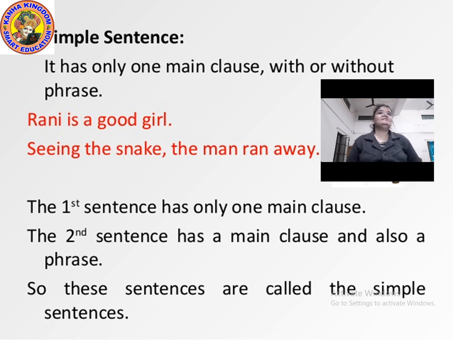Like if I say, I ate. Yes, this is a simple sentence. I ate dinner. This is also a simple sentence. I ate dinner with my brother and sister. This is also a simple sentence. So a simple sentence can be very short and can be very long too. It can have two words. A two-word sentence can also be a simple sentence.